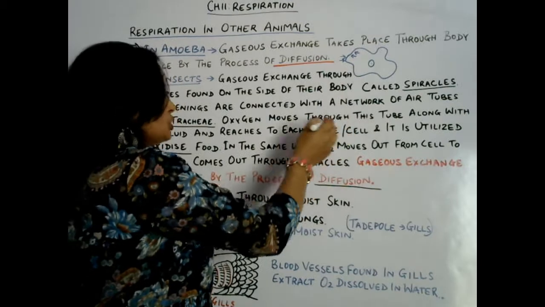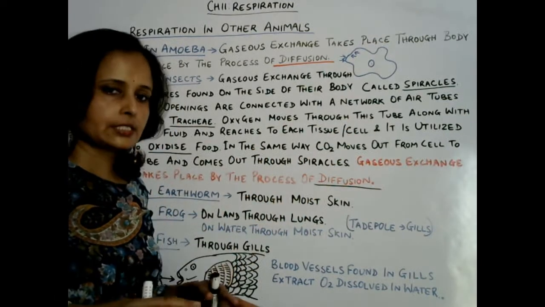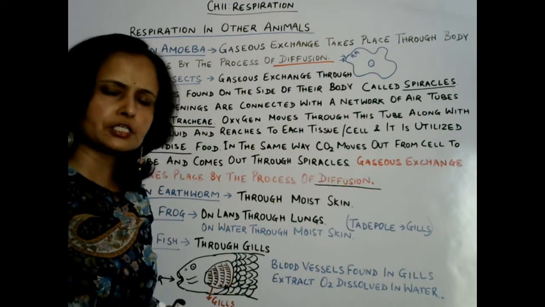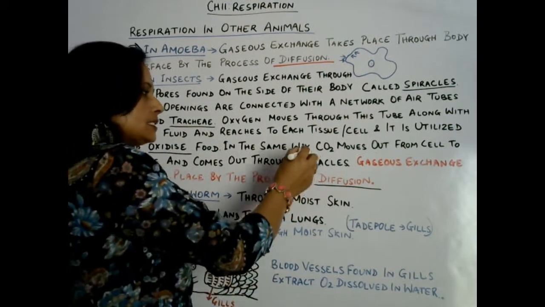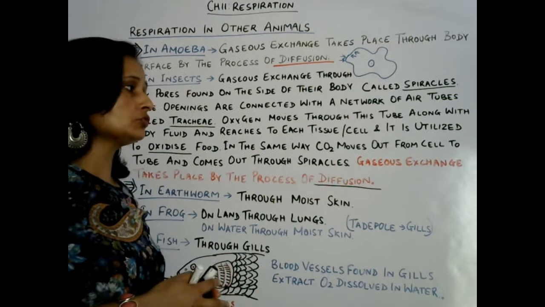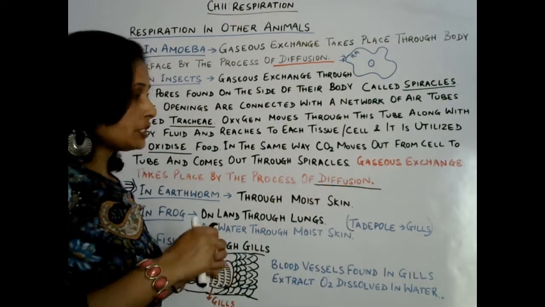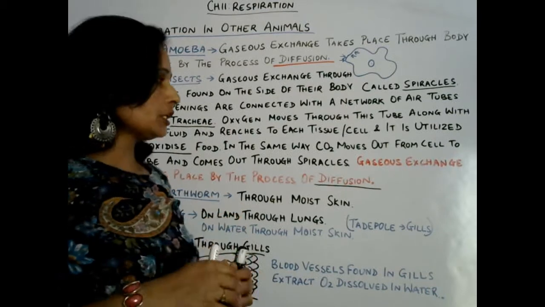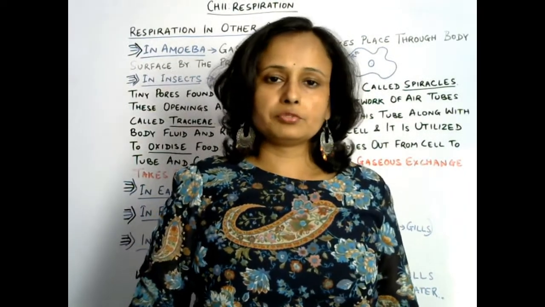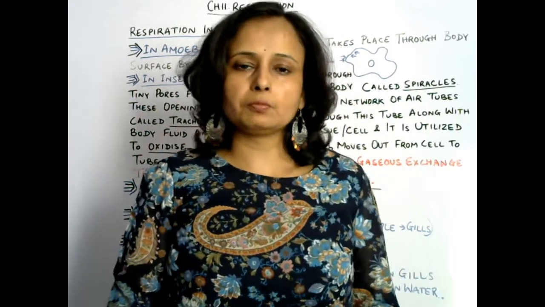that oxygen is utilized for oxidation of food, breaking down of food, and then what is released as a waste product? Obviously it is carbon dioxide. Then carbon dioxide moves out from the cell through the same tube-like tracheae and finally comes out through the spiracle. Here also diffusion is the process through which exchange of gases takes place.